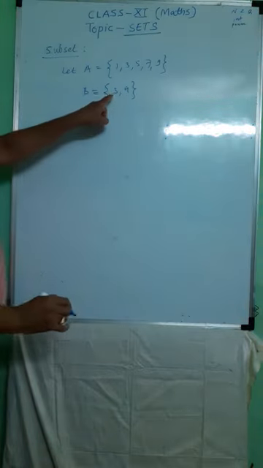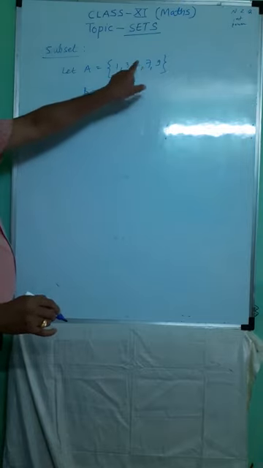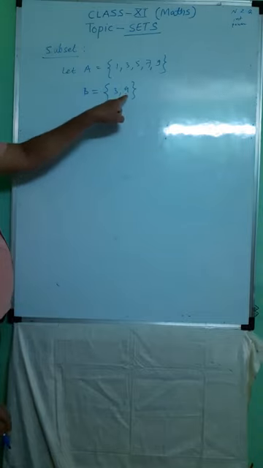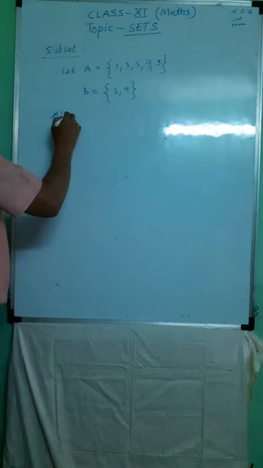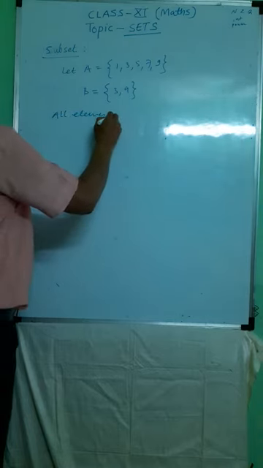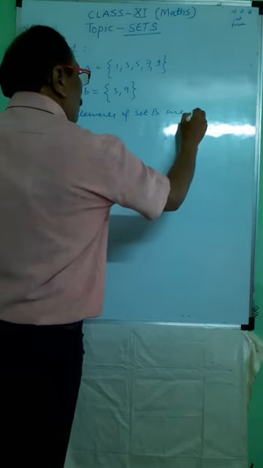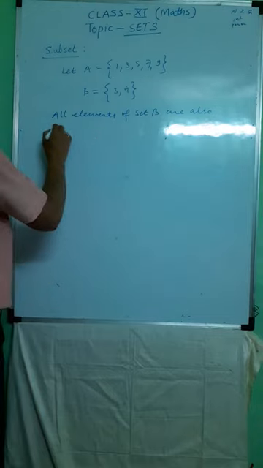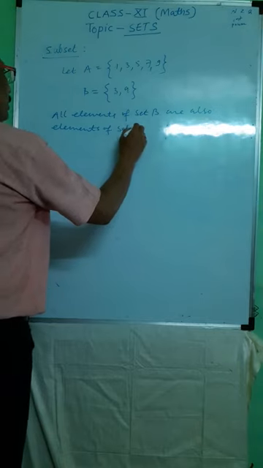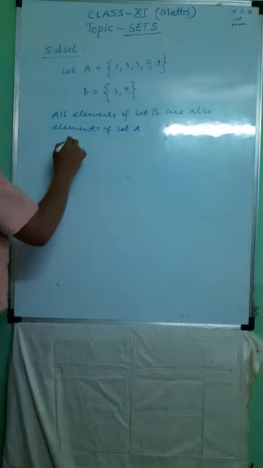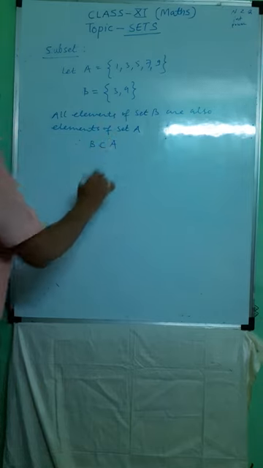Then 3 is the element of set B and it is also the element of set A. 9 also is the element of set B as well as the element of set A. Means all elements of set B are also elements of set A. Therefore set B is said to be a subset of A.